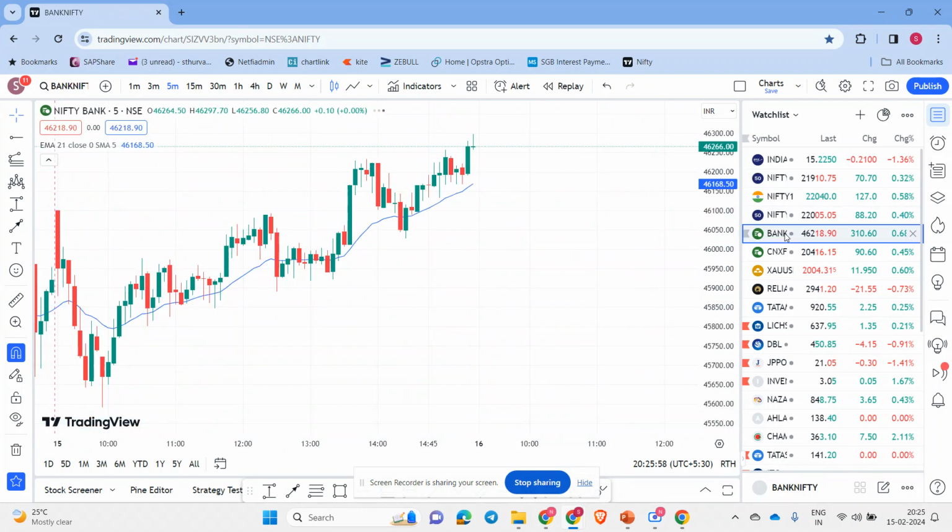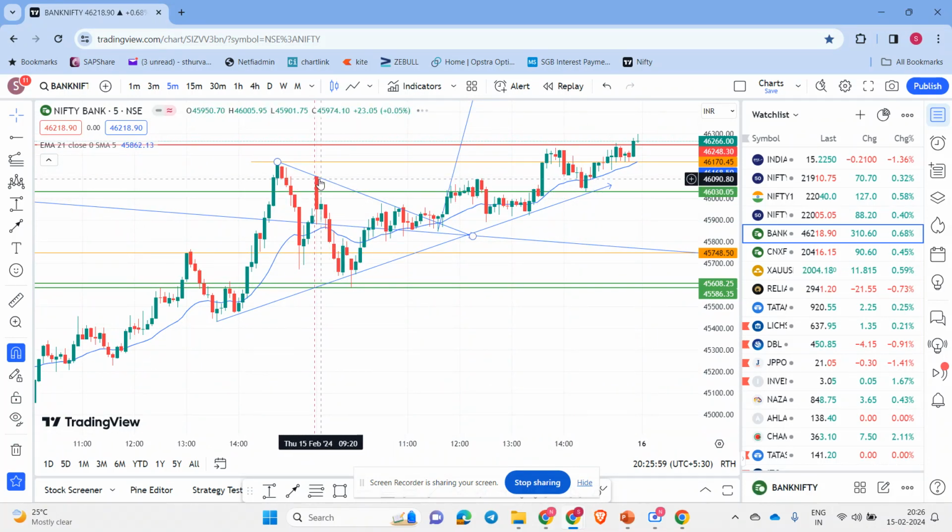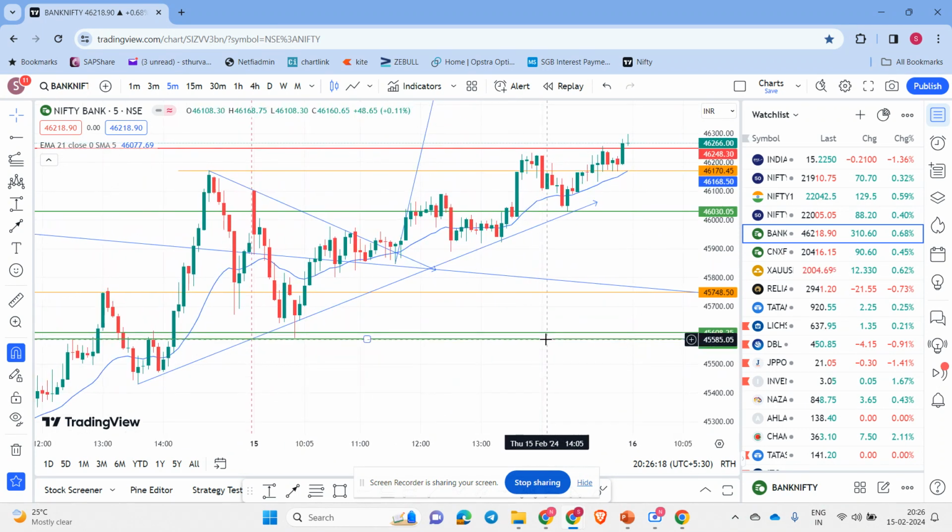And let's look at what we discussed for Bank Nifty and what is expected. It was expected to have a small gap up, then a dip and then reversal here, and the market went and gave a 300 points target. So it was a very clean trade. Even if you had waited for this trend line to break, it was also good enough, which gave 300 points of target. So that was for Bank Nifty.